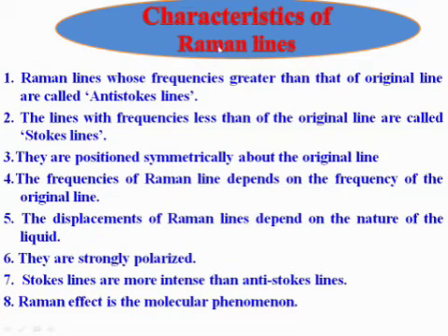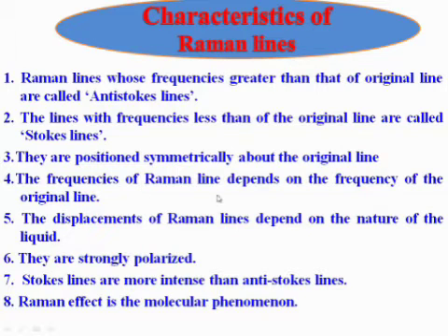Now we are going to discuss the characteristics of Raman lines. First, Raman lines whose frequency is greater than that of the original line are called anti-Stokes lines. Second, the lines with frequencies less than the original line are called Stokes lines. Third, they are positioned symmetrically about the original line.